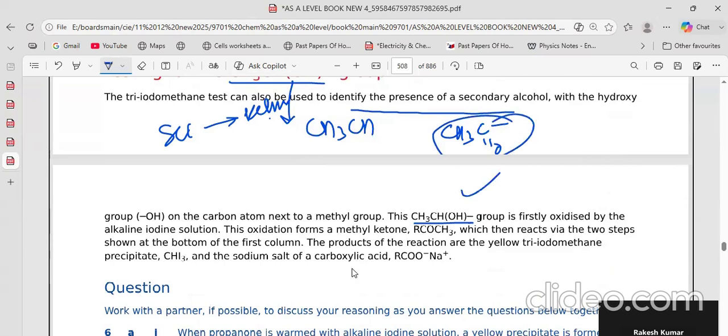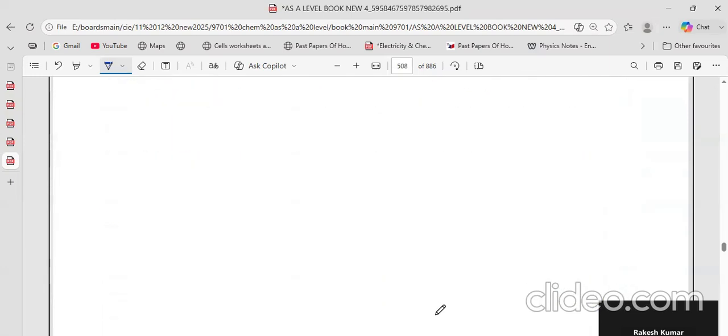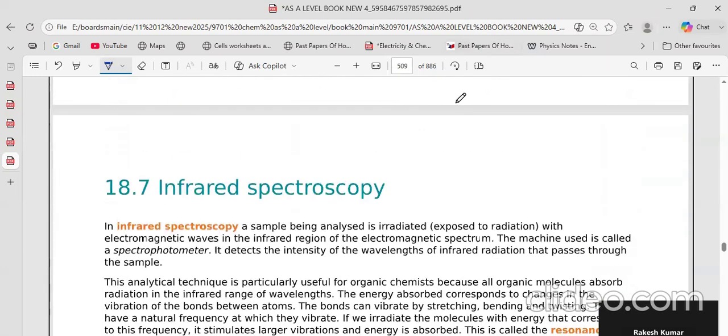And so these are the tests to distinguish. Then this chapter comes into spectroscopy, which is common for all. So this is the summary of the aldehyde and ketone chapter. Spectroscopy we'll do for all, as it is common for all the other chapters also.